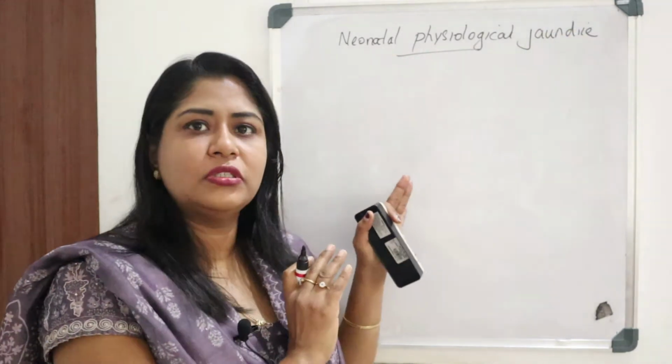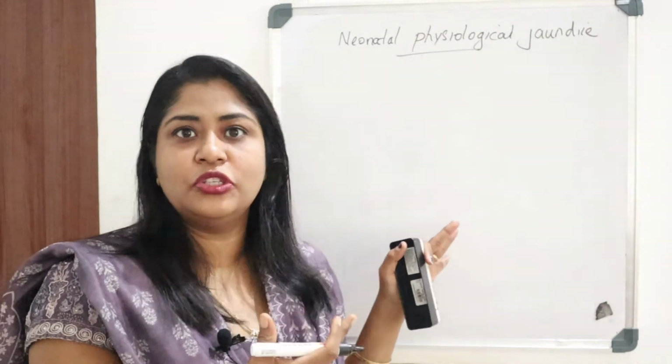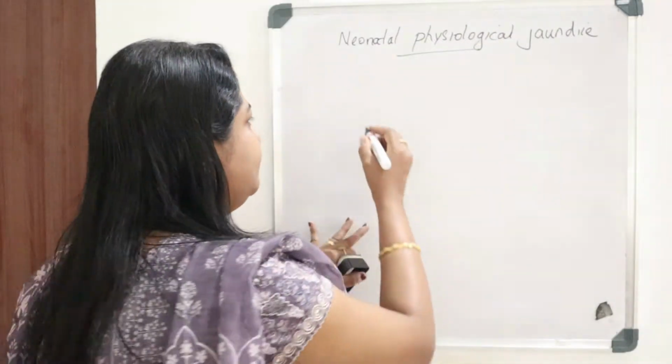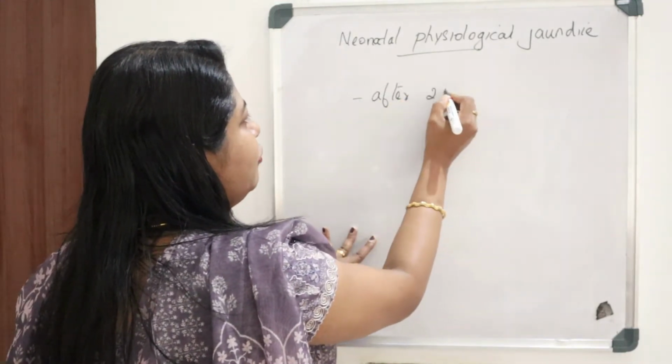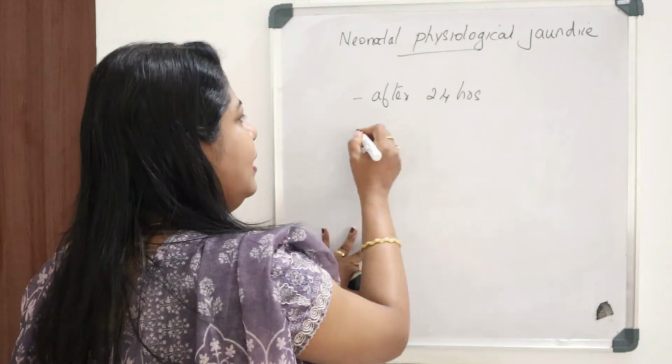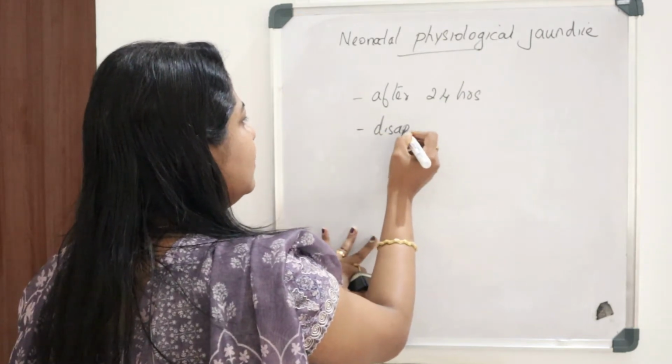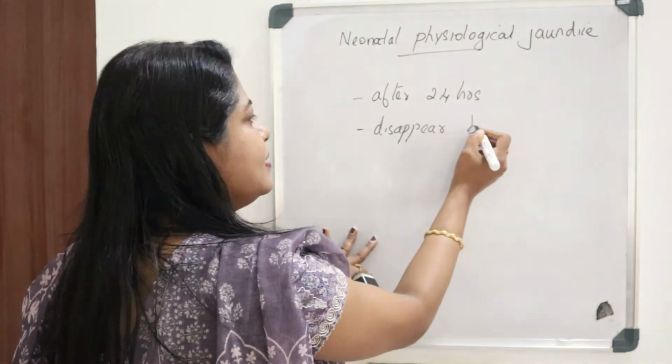Actually this is the most common cause for unconjugated hyperbilirubinemia. This jaundice appears after 24 hours, and it will disappear by the second week.